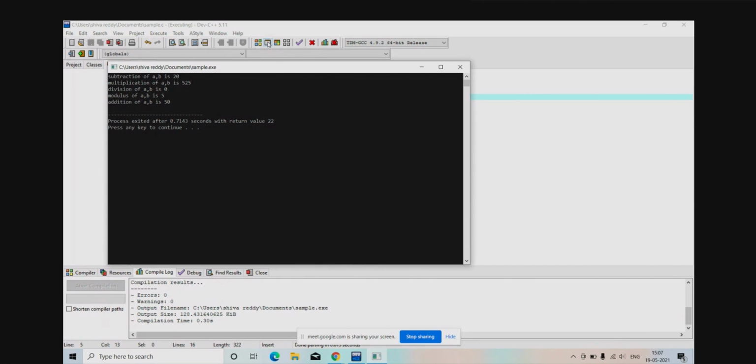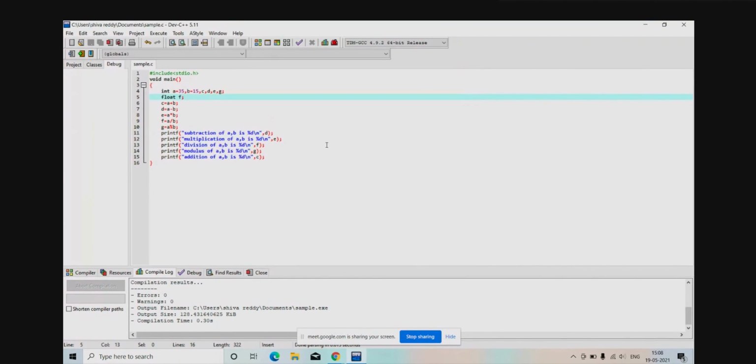So it is giving division of A comma B is 0. The remainder is 5. Okay, that is fine because 15 to 30, the remainder will become 5. But division A comma B is 0. No, it's not right. What happens?